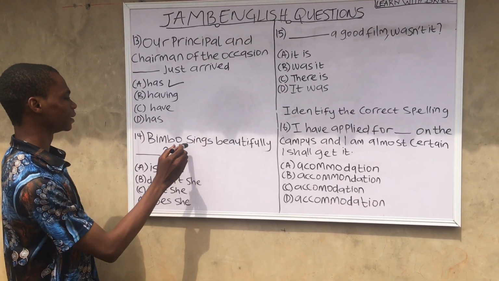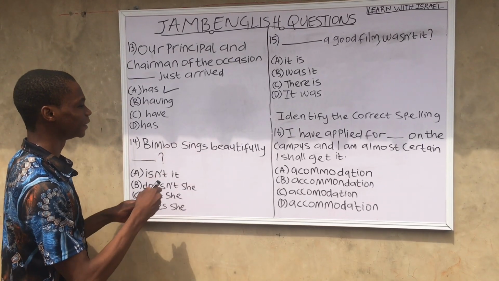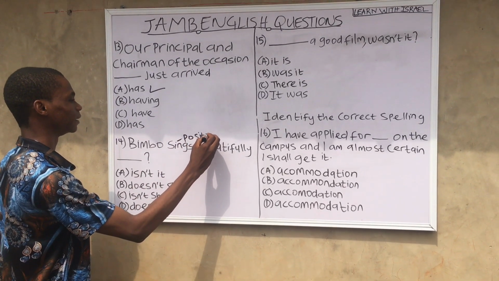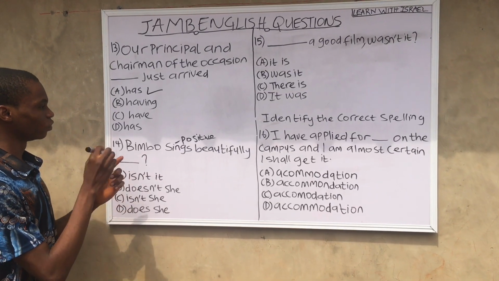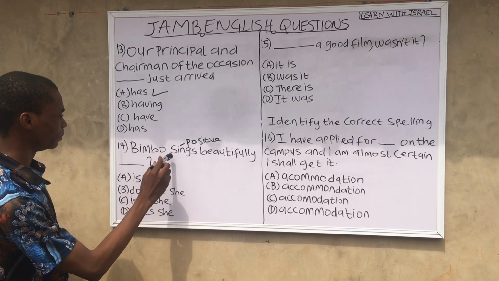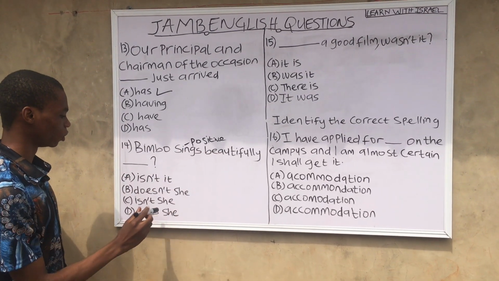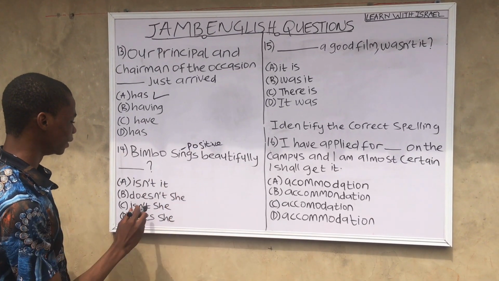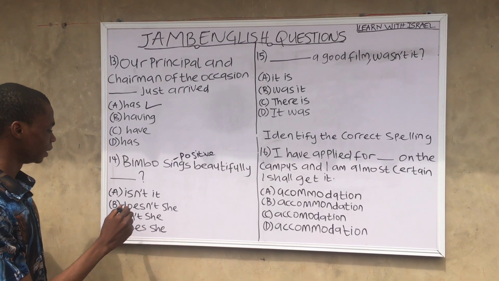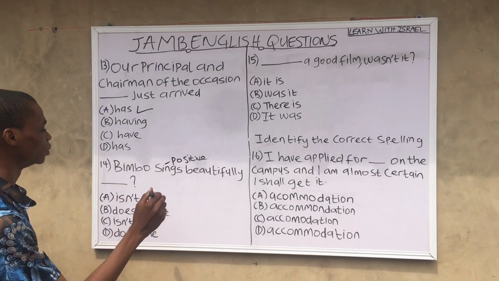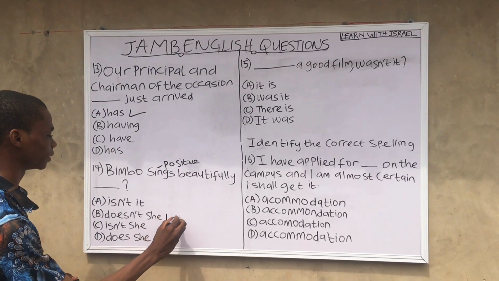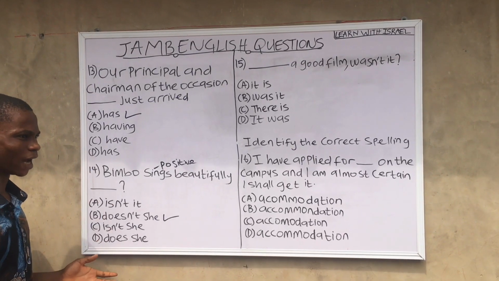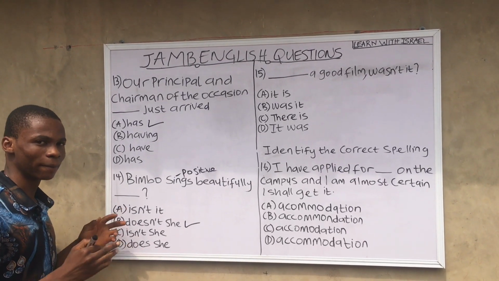If you check this question well, you see that this is a positive sentence. So if we look for the correct answer here, Bimbo sings beautifully, does she? That's wrong. That's still positive. Bimbo sings beautifully, isn't she? That's wrong. Bimbo sings beautifully, doesn't she? Is correct. Why isn't it? Isn't it is used for things like animals. This is not used for human beings.